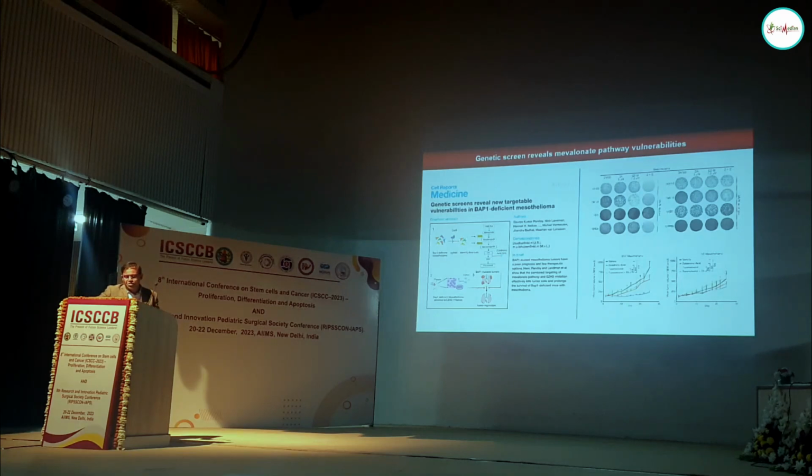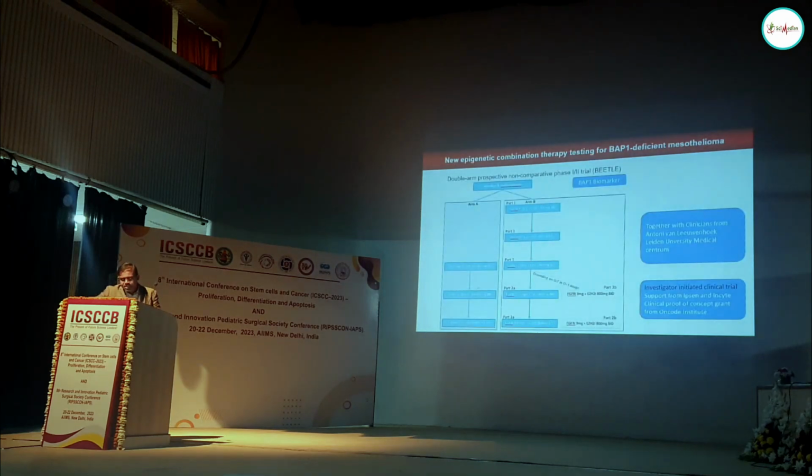In another approach, instead of a drug screen, we did a genetic screen. We used an unbiased CRISPR screen to find rational combinations along with EZH2 inhibitors. There we found another pathway called the mevalonate pathway, which is a lipid biosynthesis pathway. If you combine EZH2 inhibitors with inhibition of the lipid biosynthesis pathway, they can work together. This is another approach you can use to figure out rational drug combinations.